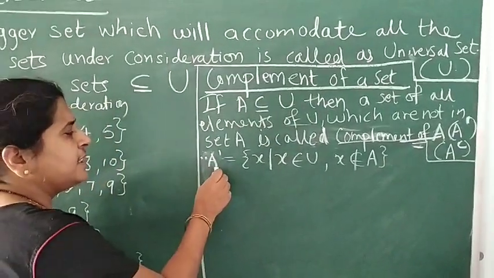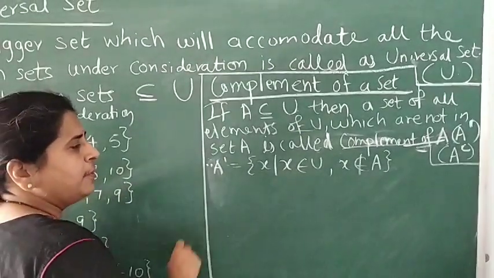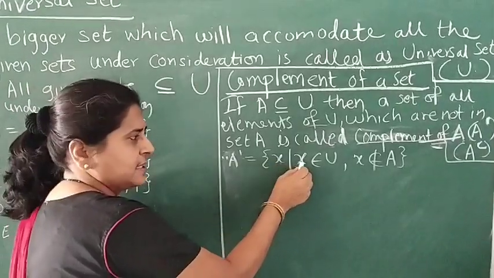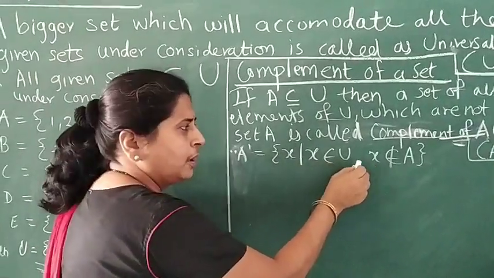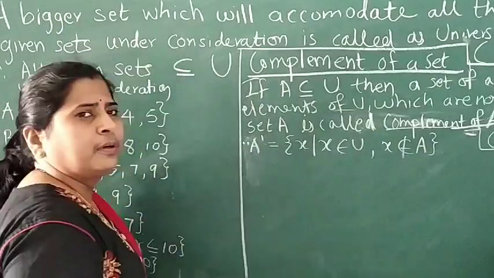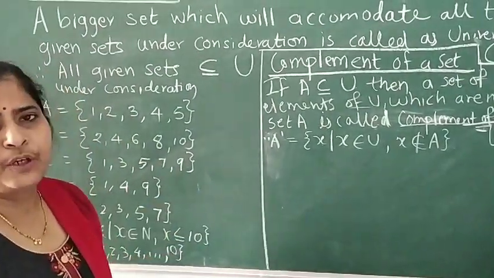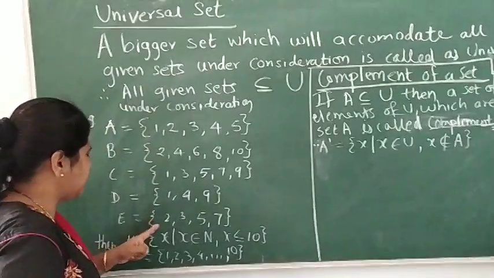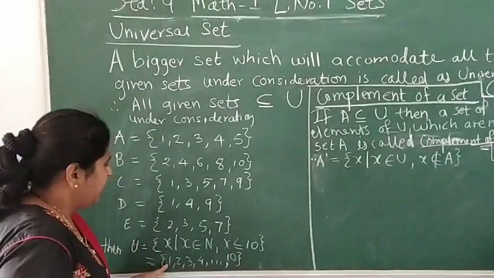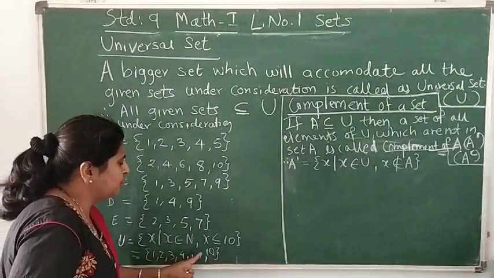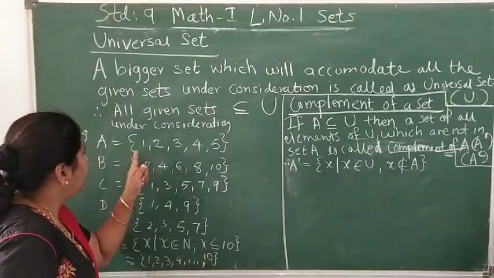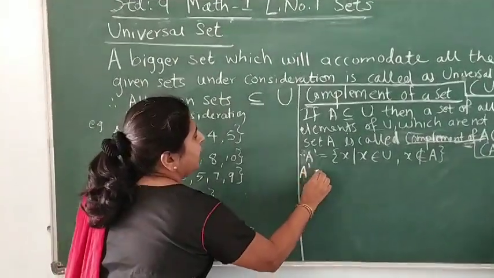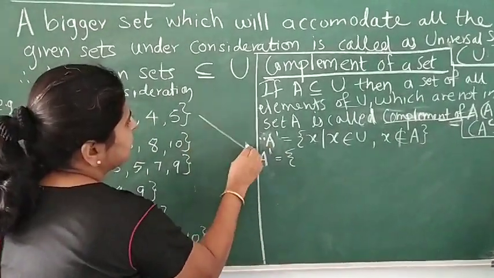So if we want to define the complement of a set using the rule method, we can say that A dash is the set of all x such that x is an element of U but x is not an element of set A. Let's take an example with reference to these given sets and this universal set. If the universal set is 1, 2, 3, all natural numbers up to 10, and A is 1 to 5, what will be A complement?